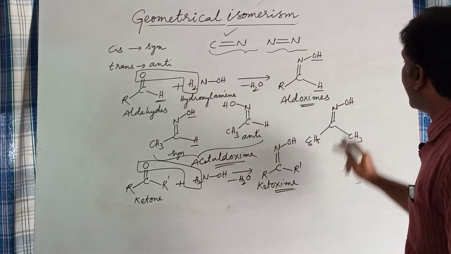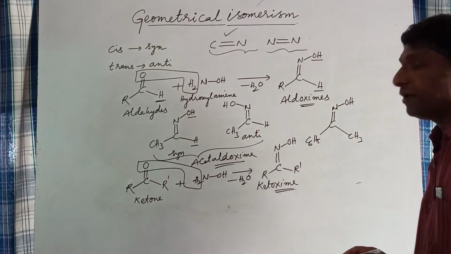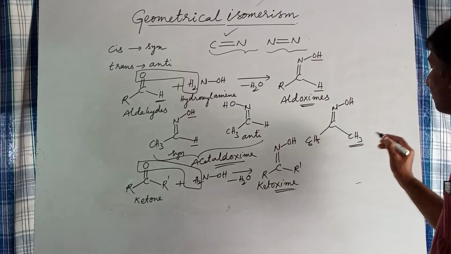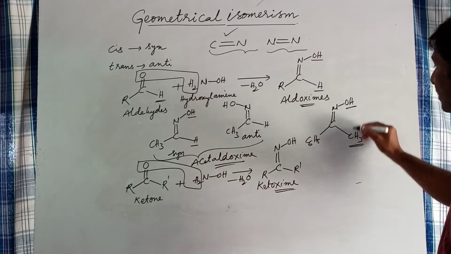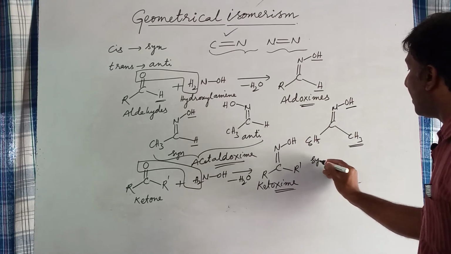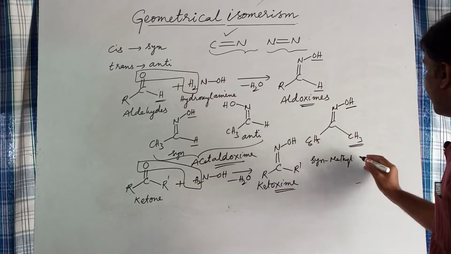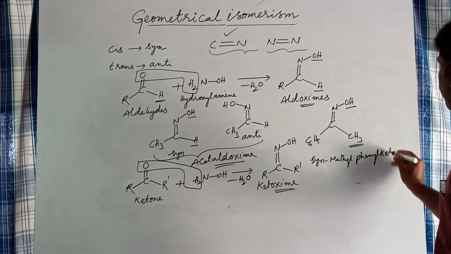This is phenyl methyl ketoxime. In this, if you want to name the methyl group first, the methyl group is on the same side as the OH group, that is syn to the OH group. So you can name it as syn-methyl phenyl ketoxime.